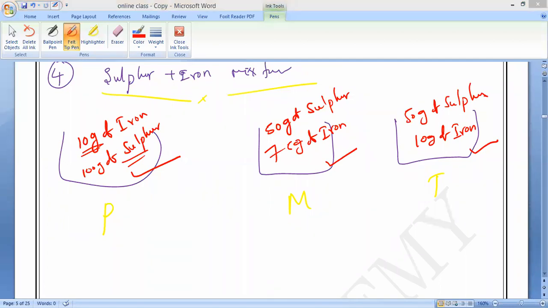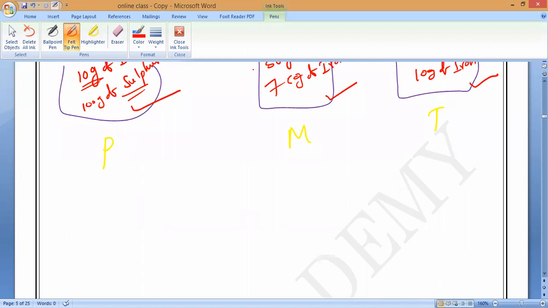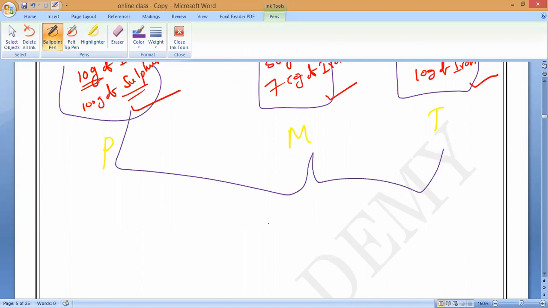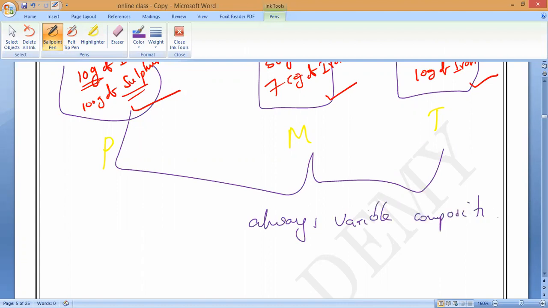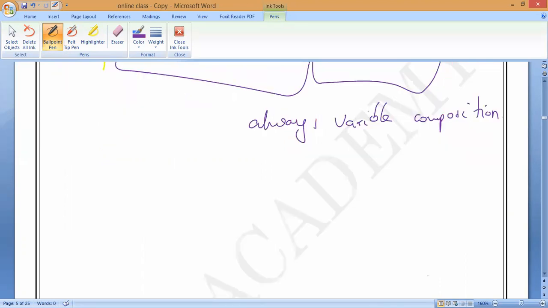So if you take iron filings and sulfur, they have a variable composition. Is it yes or no? So always you can observe here, the composition always varies. It is not the same for everybody, correct or not? So always variable composition. So if you take the variable composition, what will happen? The constituents can be present in any proportion by mass. Do you understand? The constituents present in any proportion by mass always vary.